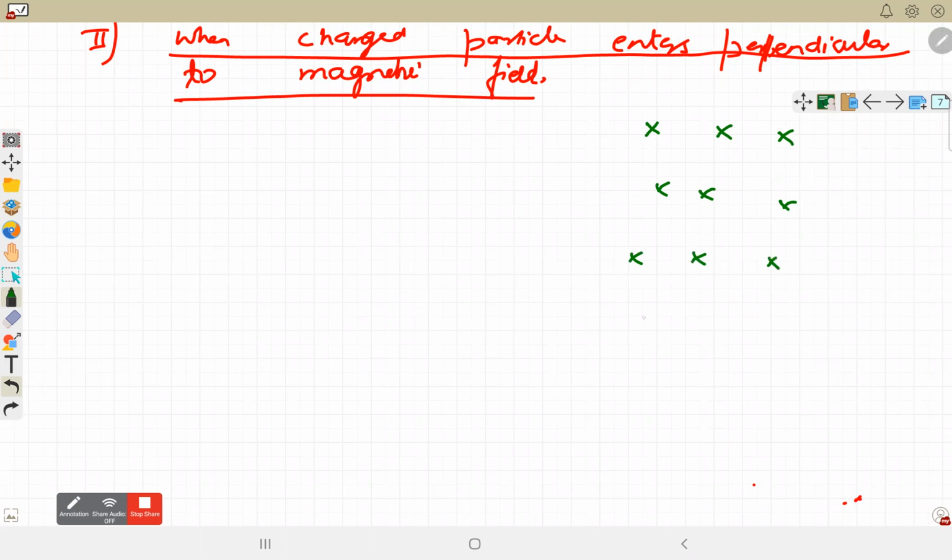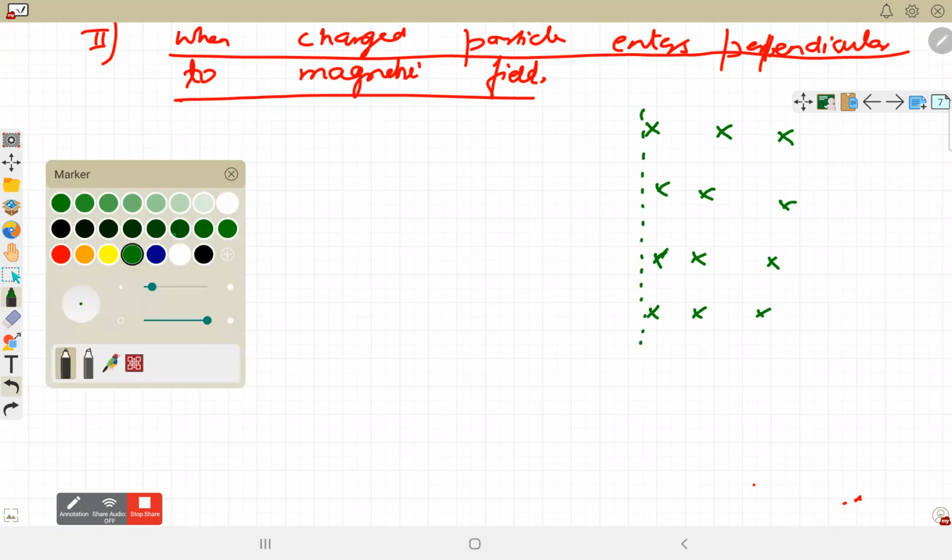जैसे किसी रीजन में मैग्नेटिक फील्ड है बट ये राइट साइड पे है. Charged particle is entering, suppose from outside into this magnetic field. That is one case.